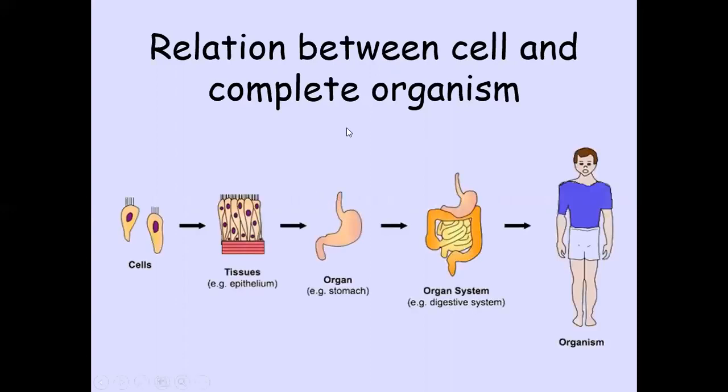Here we are talking about the relation between the cell and the complete organism. As you notice in the picture over here, I have one cell only, then a group of cells that are similar in shape and perform the same function make a tissue. A group of tissues make the organ, a group of organs make the system, and the systems all form the whole organism.